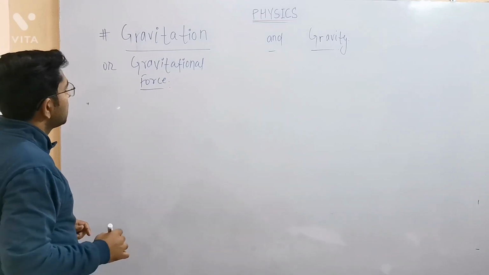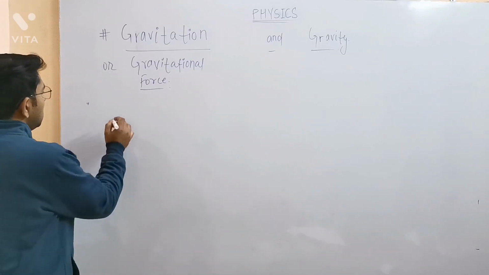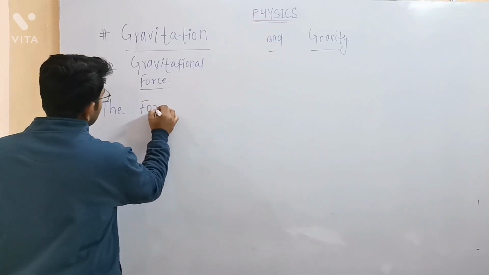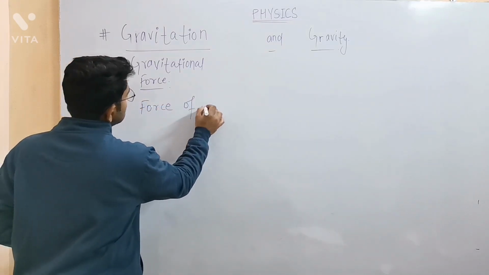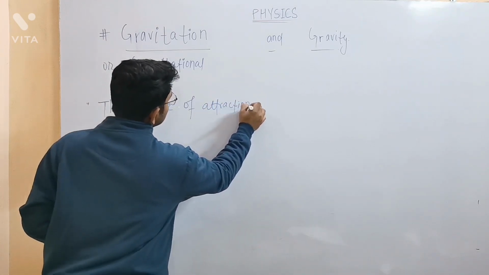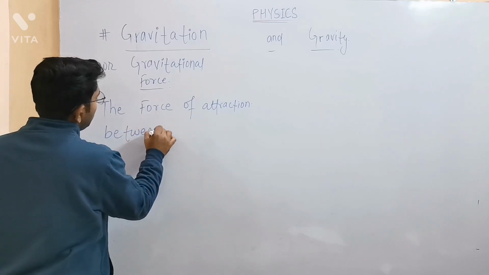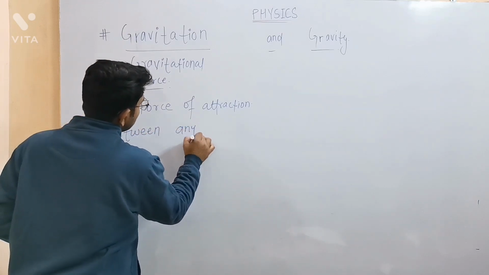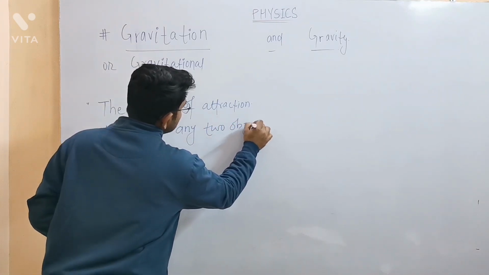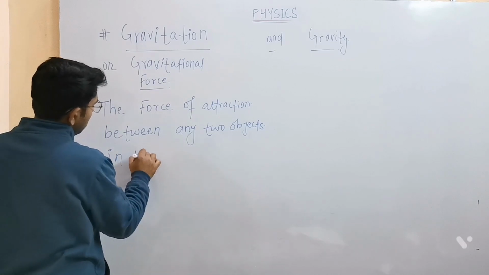So if we have to start with the definition of gravitation in very simple words, it means the force of attraction between any two objects in the universe.